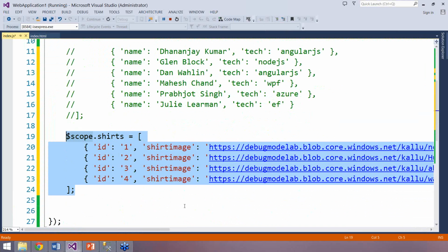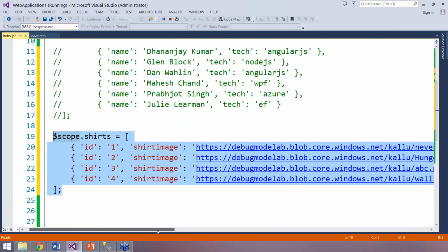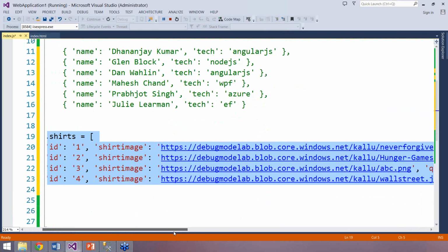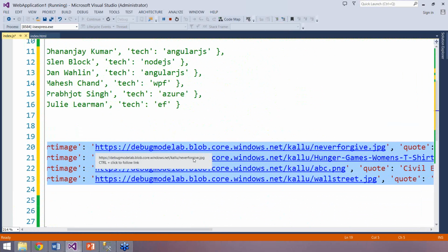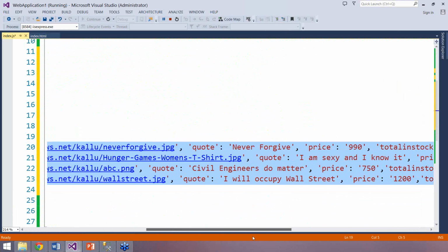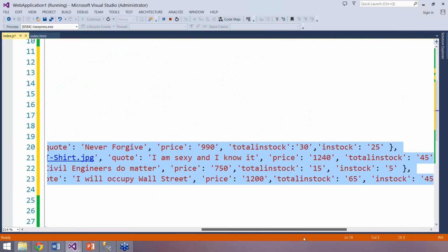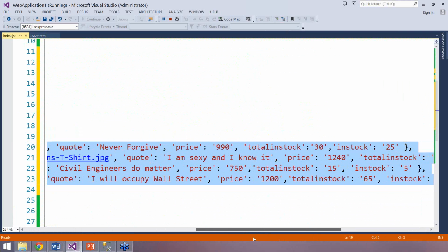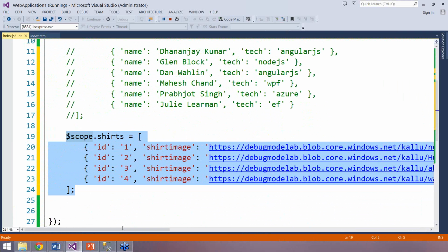As you see, scope.search is a complex JavaScript array. It has an ID, a short image taken from the internet, a code, a price, a total in stock, and an in stock value. So we have a hard-coded JavaScript array in my controller, and we need to create a view which will display this. Later in the webinar, we'll fetch this data from the database. I'll show you how to do that. So we have created that.